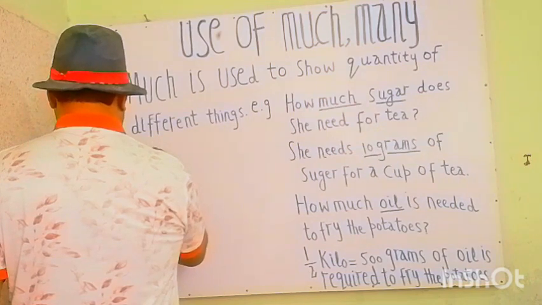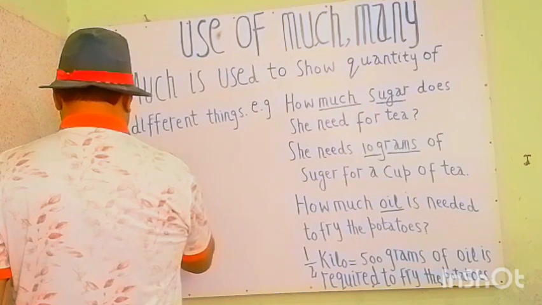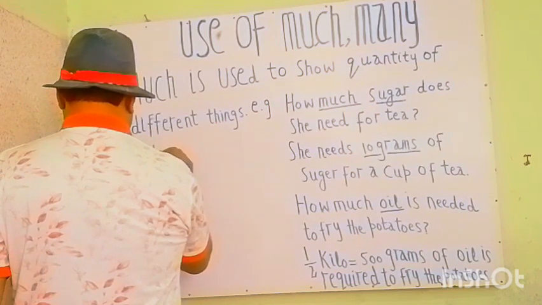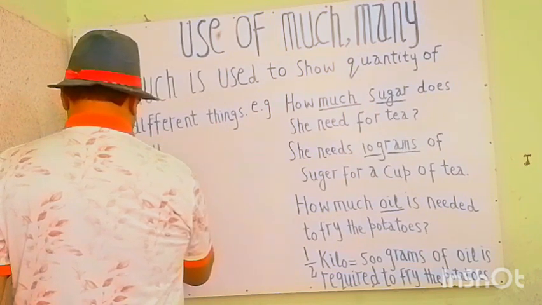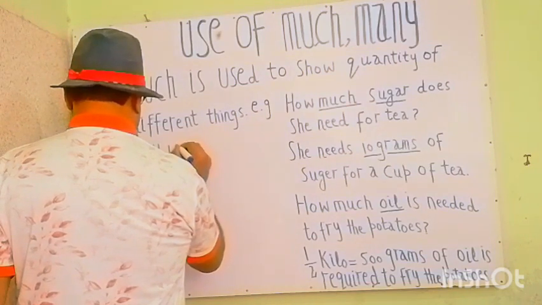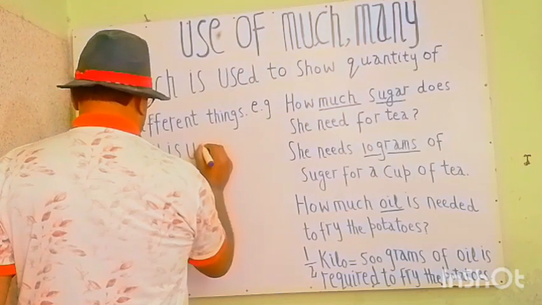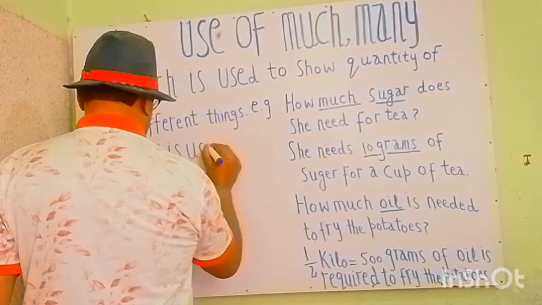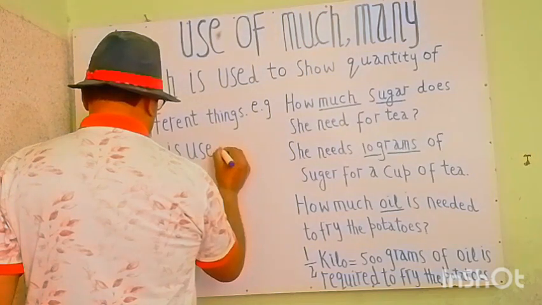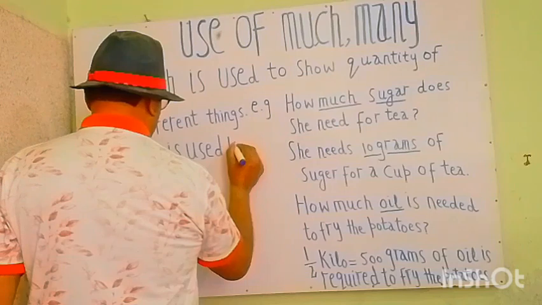Adjective many, M-A-N-Y. Adjective many is used to show the number of things.